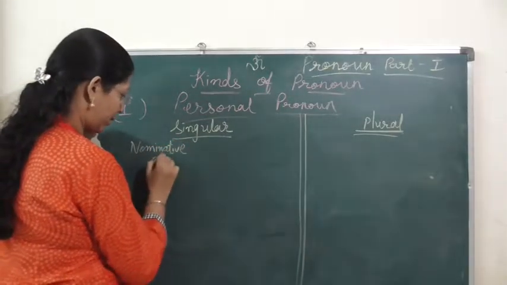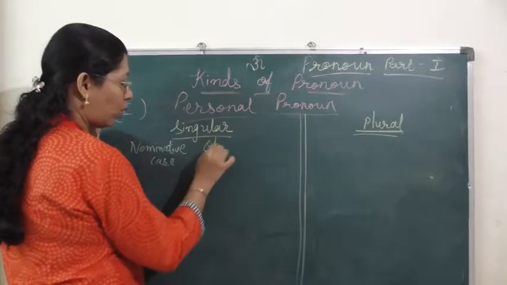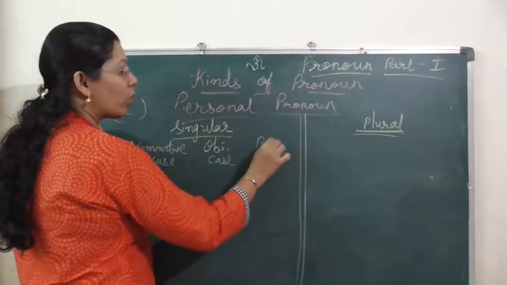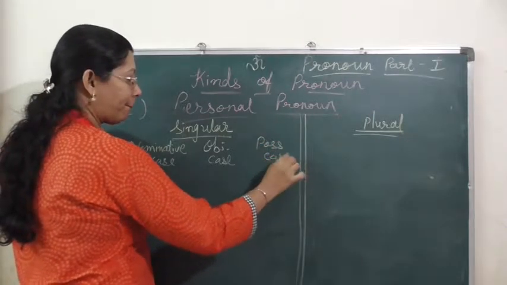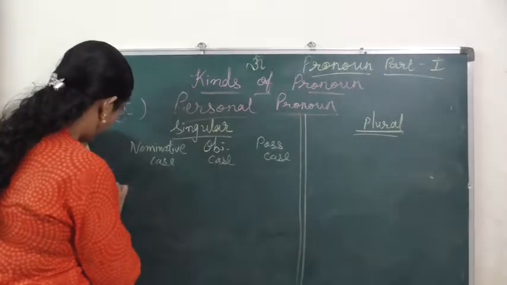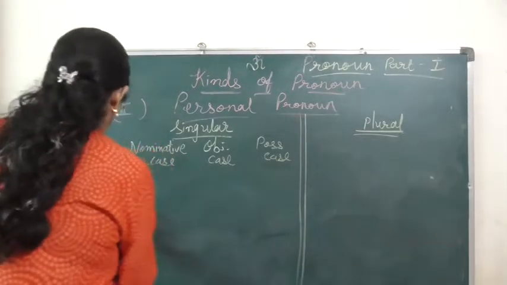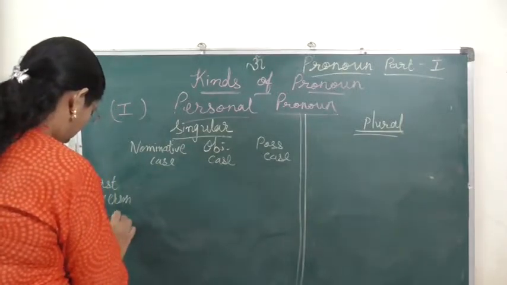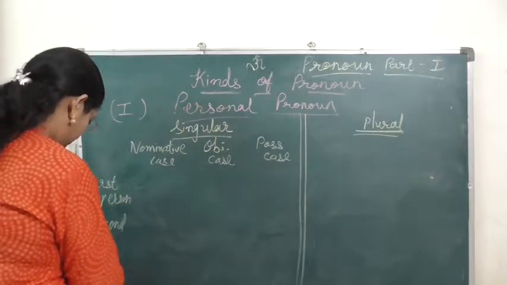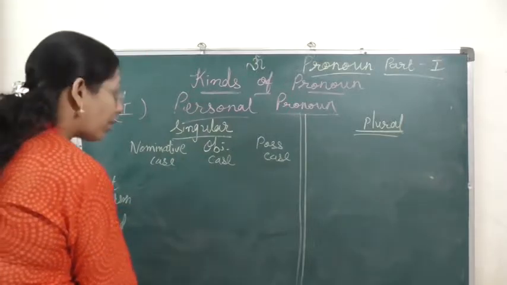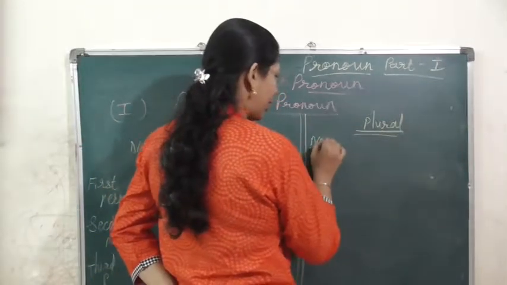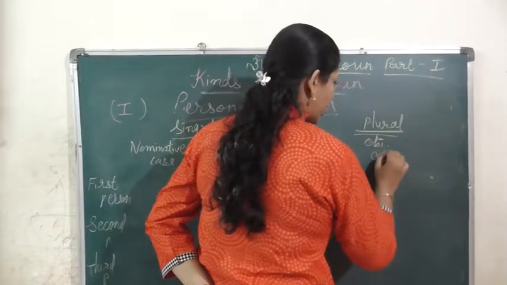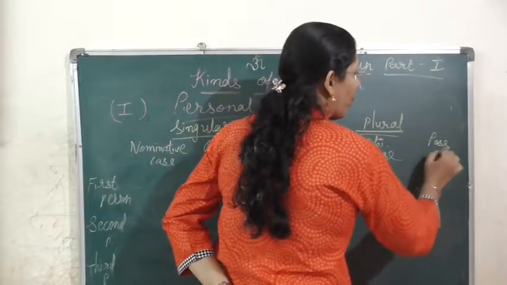Nominative case, objective case, possessive case. Here first person, second person, third person. Here once again I am writing in short: nominative case, objective case and possessive case.